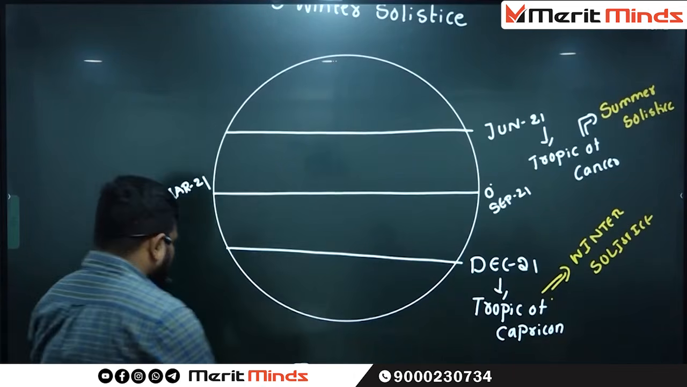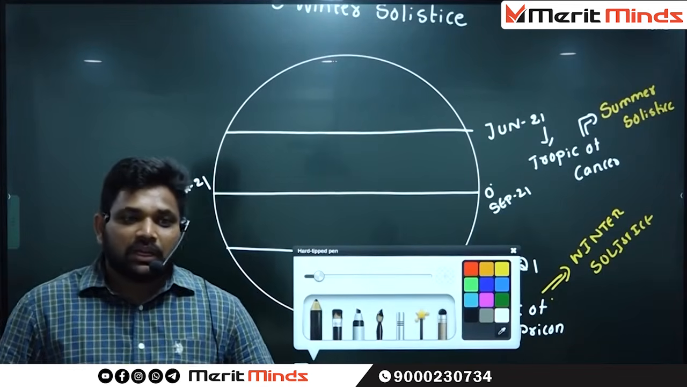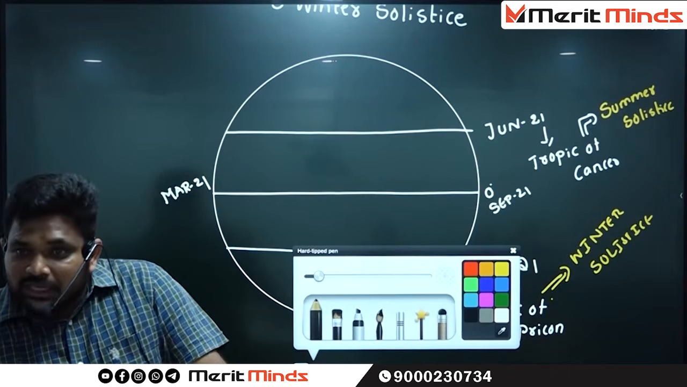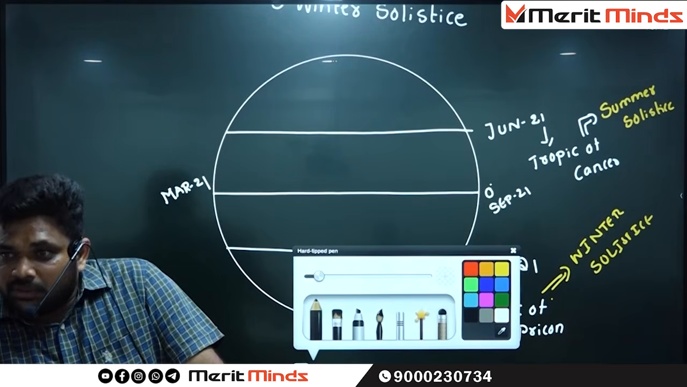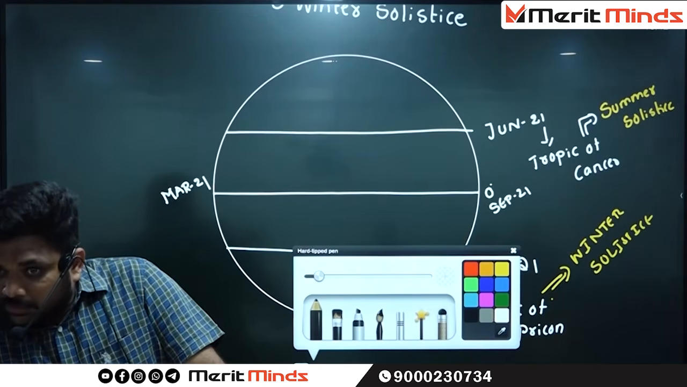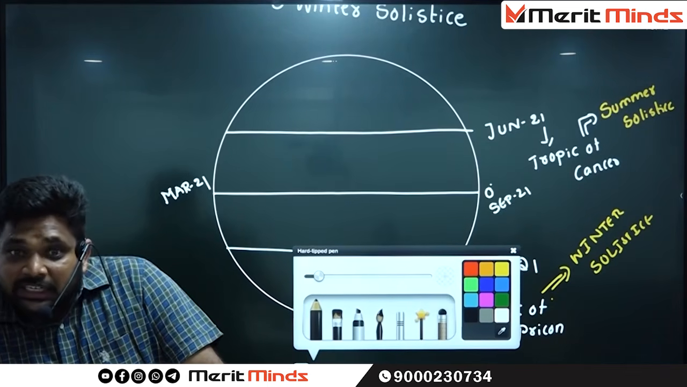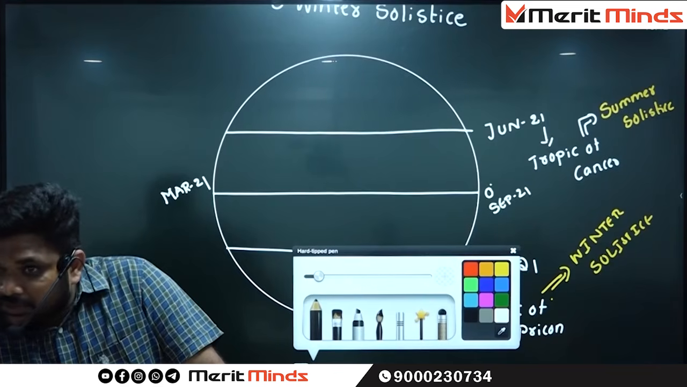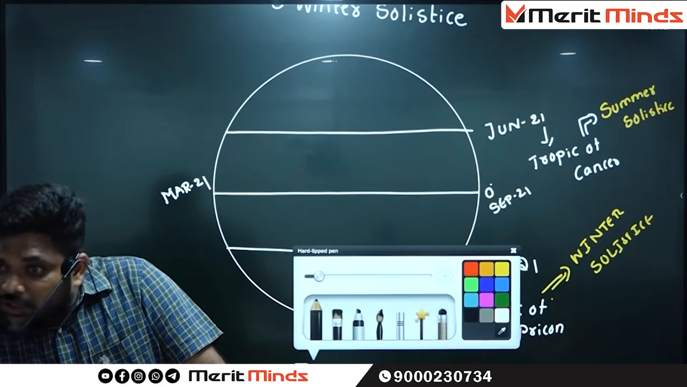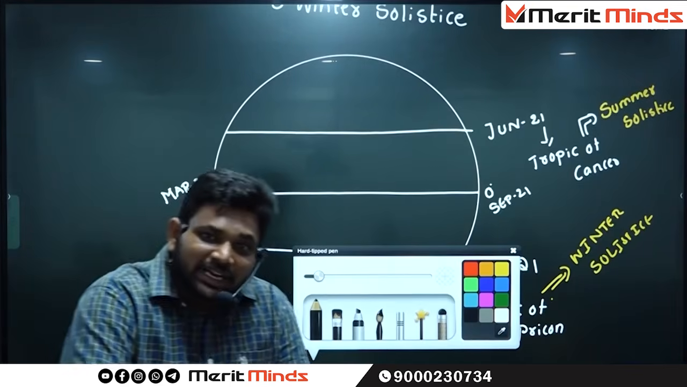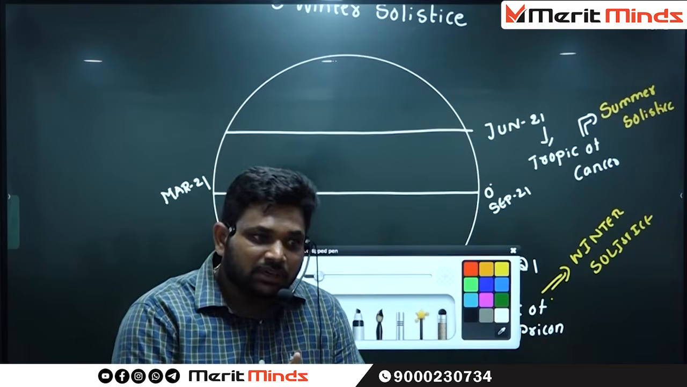Now see here. For example, what is this month? June. Where are the sun rays falling vertically? Northern hemisphere or southern hemisphere? Northern hemisphere. Which part? Near to the Tropic of Cancer, no? Near to the Tropic of Cancer or near to the Tropic of Capricorn? Near to the Tropic of Cancer. So what is the season right now in India?